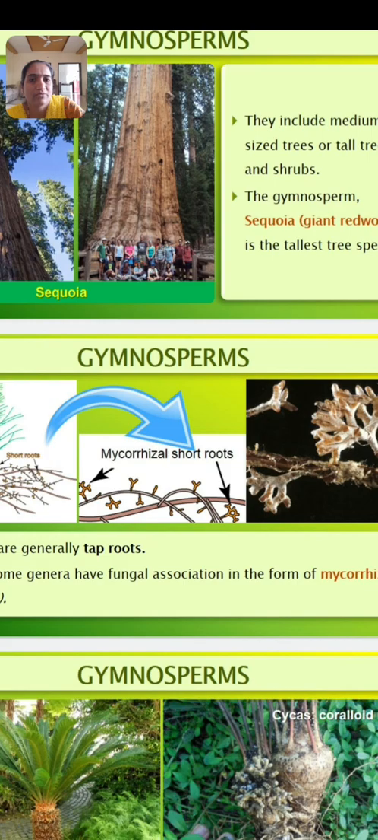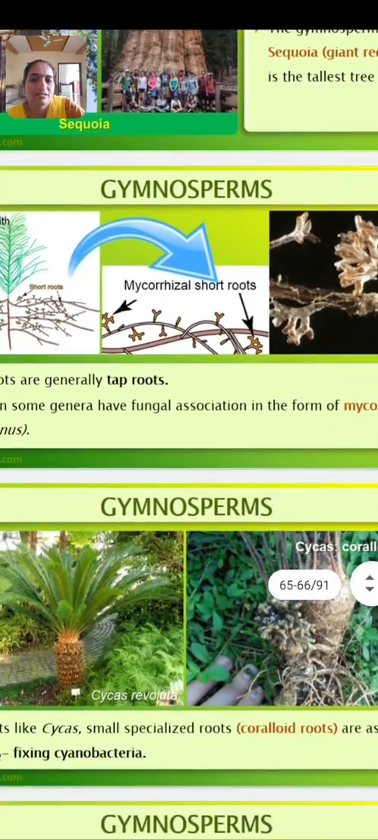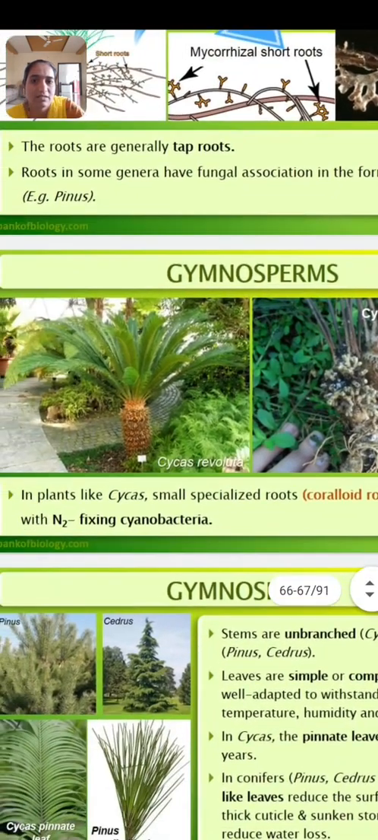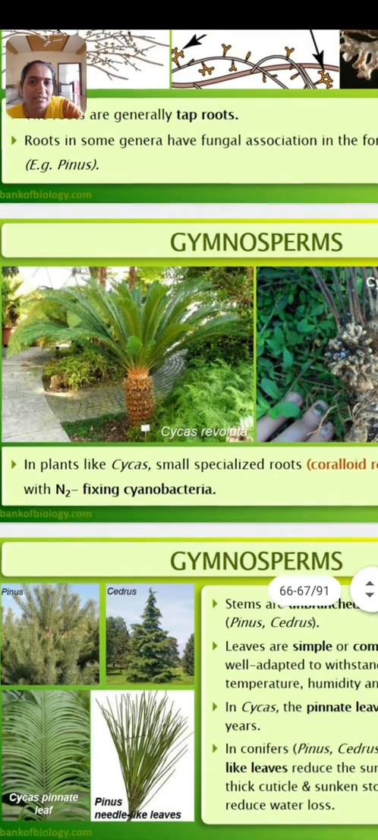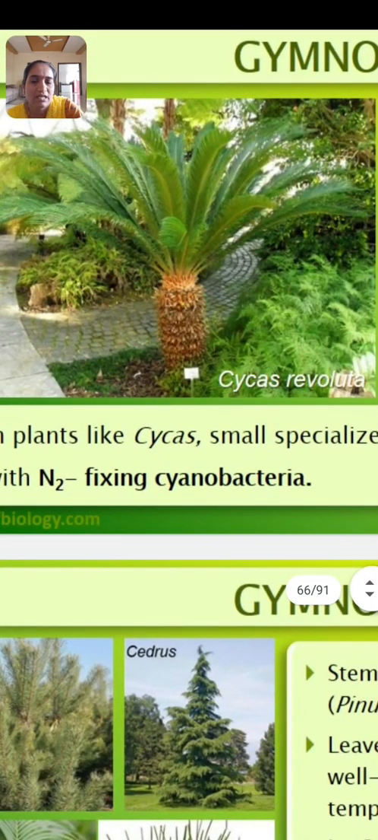Plant body, it is sporophytic, it is differentiated into root, stem and leaves. Look at here. Underground part is known as root, the aerial part is known as stem and green part is known as leaves. The root system is taproot type.